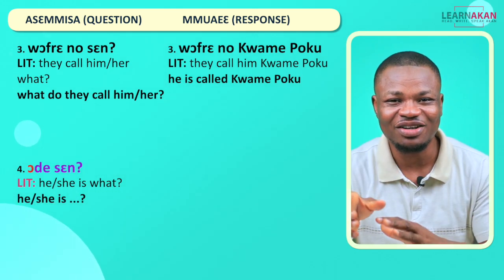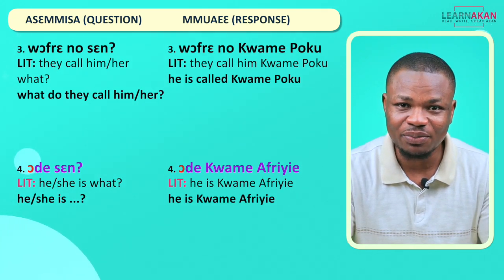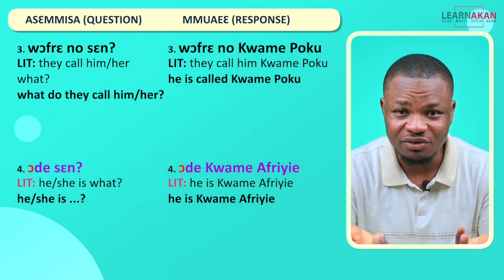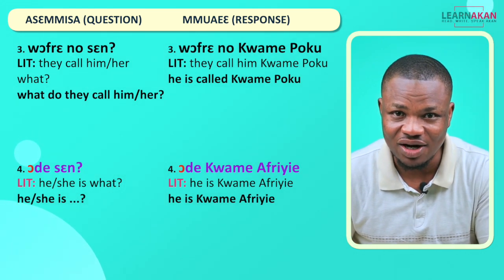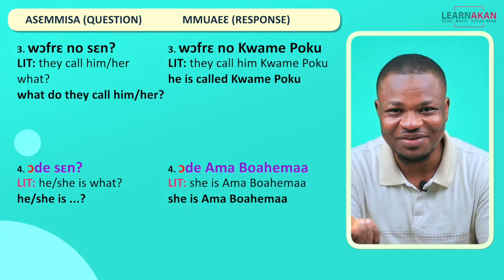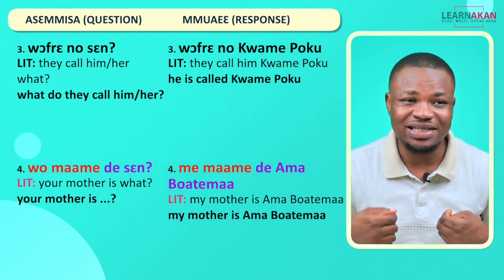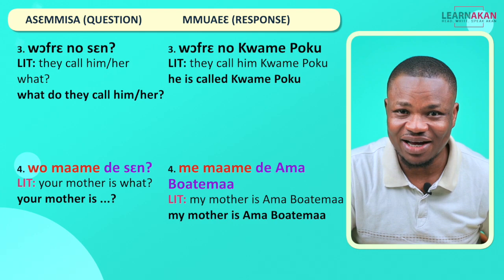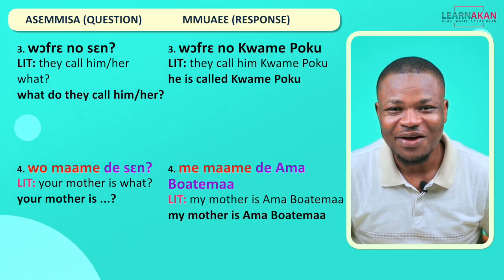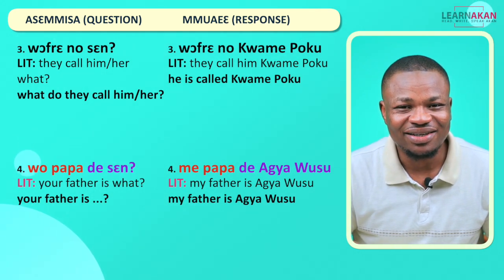And again, as a direct response to this, you can say ode Kwame Efriye, for example. Ode Kwame Efriye. So he is Kwame Efriye. He is called Kwame Efriye, right? Ode Amabuahima. She is Amabuahima. Okay, she is called Amabuahima. Right? Me maame de Amabuatima. Me papa de Ejawusu.